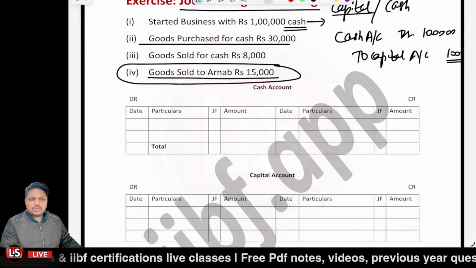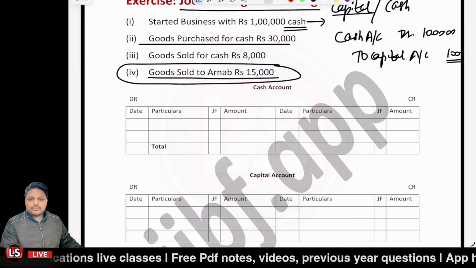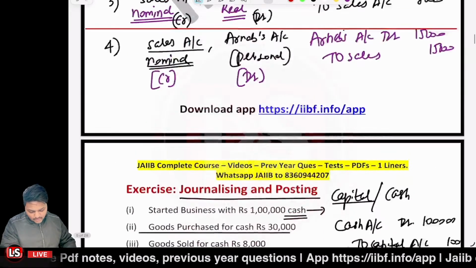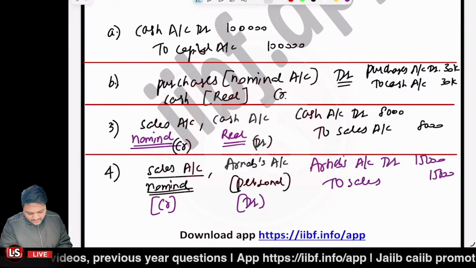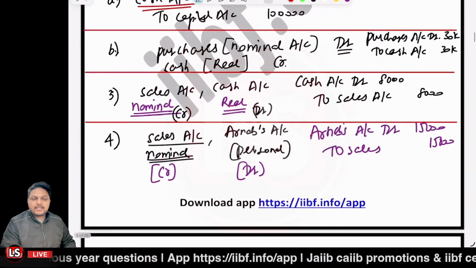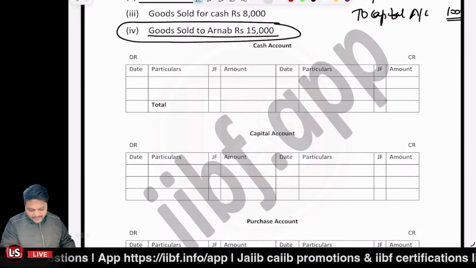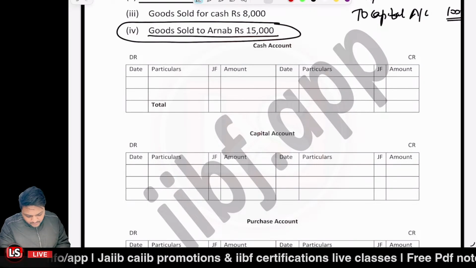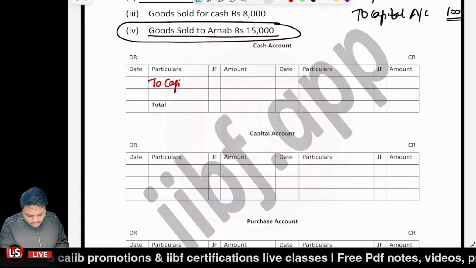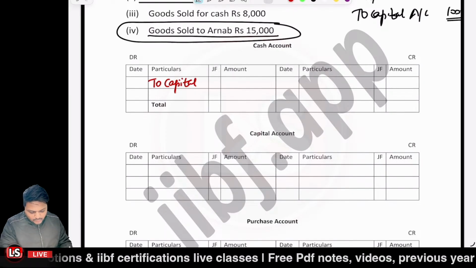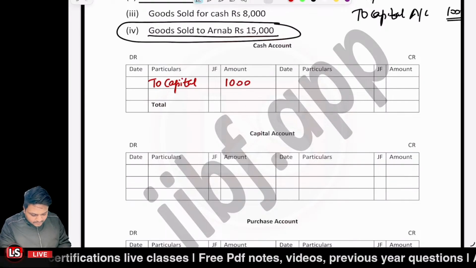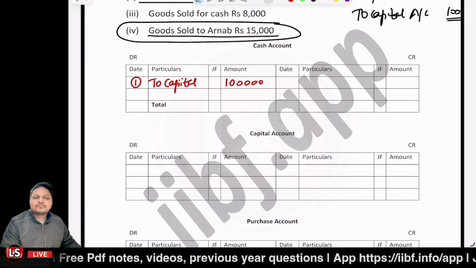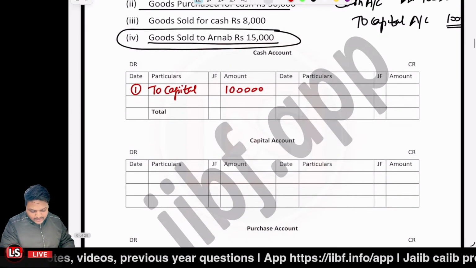So it should be related to the cash that was contributed to you, and the cash account is having the debit balance over here. When we mention it on the debit side, it will be to capital, amount rupees 1 lakh. The second 1 lakh would be related to the capital account.